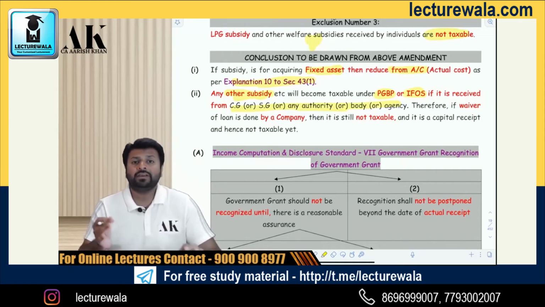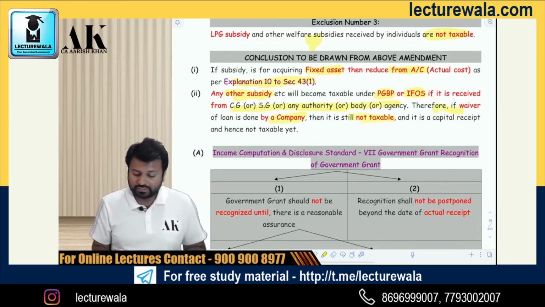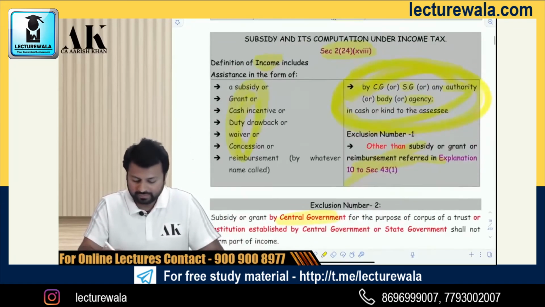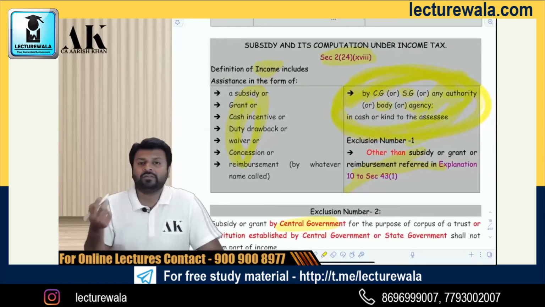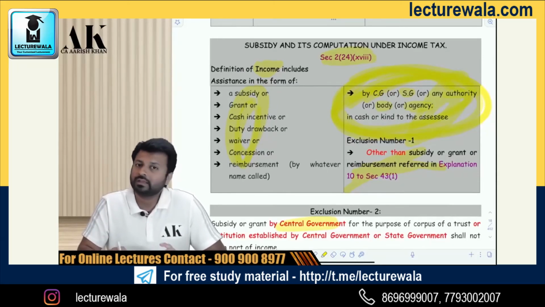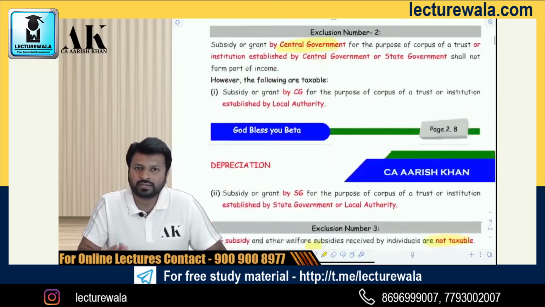Next, if a waiver is done by a company, as I've told you, then it is not taxable because it's a capital receipt and it is not covered over here. If the government puts over here company, firm, AOP, BOI, or rather a person, which will include all of them, then that will also be taxable. So let's wait for that. As of now, it is not taxable.